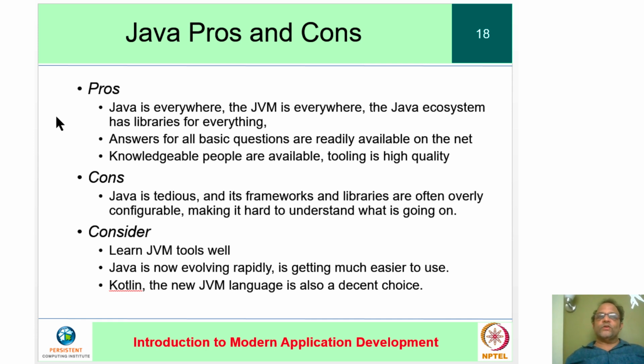It's also a bit of a resource hog, and in many cases, once you acquire enough experience, you can figure out how to do things more efficiently by using other technologies. But for most new people, it's perfectly fine. It's important to learn the JVM tools well. The language itself is growing, evolving. And then there are new languages like Kotlin, which is a good JVM language, officially the development language of Android. And you should be able to use it in your projects without much fuss.